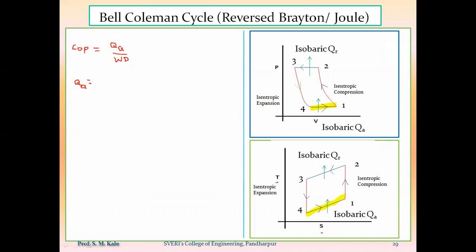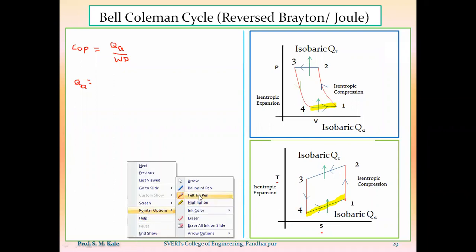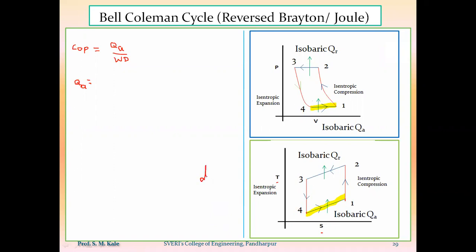And from that TS diagram, I have to look at the process 4 to 1. Now, how should I calculate the amount of heat added or heat rejected? There are two methods. The first method is by using the formula TdS. As I know, dq is equal to T dS, the change in heat is equal to T into dS.